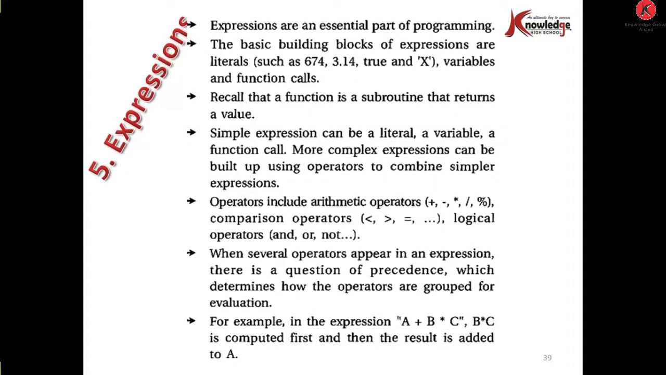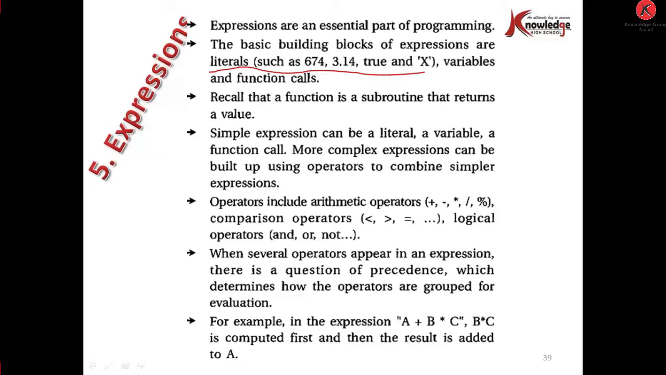Expressions. Expressions are essentially a part of programming. The basic building blocks of expressions are literals such as 674, 3.40, true and x, variables, and function calls. Recall that a function is a subroutine that returns a value. Simple expressions can be a literal, a variable, or a function call. More complex expressions can be built up using operators to combine simple expressions.